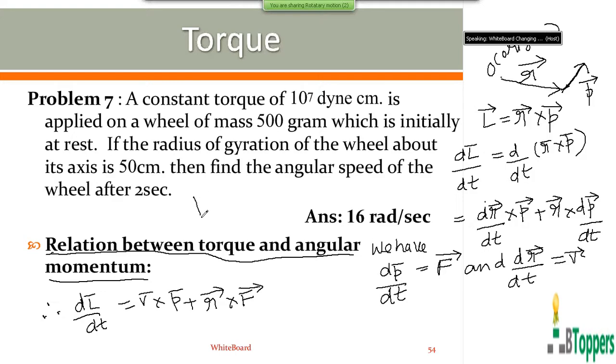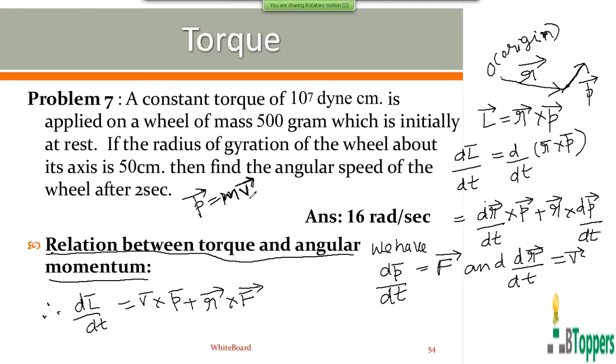From definition, the linear momentum of a particle is the product of the mass of the particle and the linear velocity vector v bar of the particle. The direction of the linear momentum vector p bar at any instant is the same as the direction of the linear velocity vector v bar at that instant.